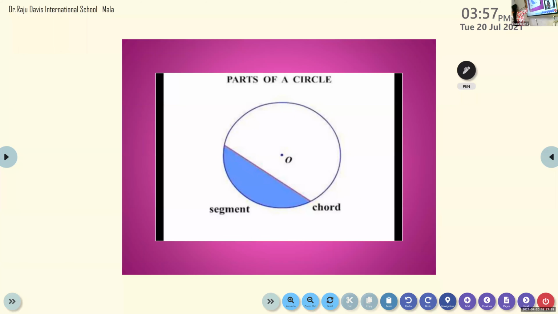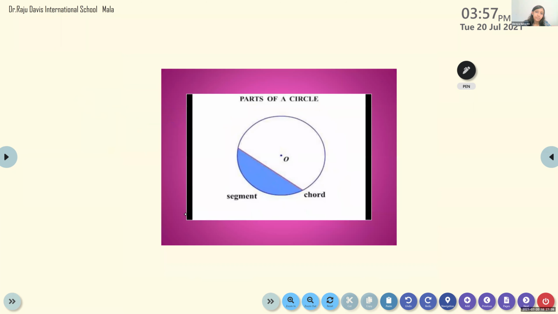So next one, another important one. It is segment. Write the heading: segment of the circle. Can you see the slide here? Yes, ma'am. Note down the spelling. Segment of a circle. Okay, children, listen here.